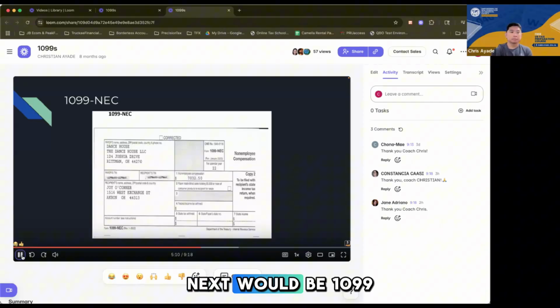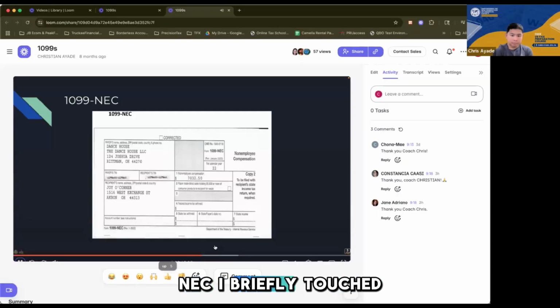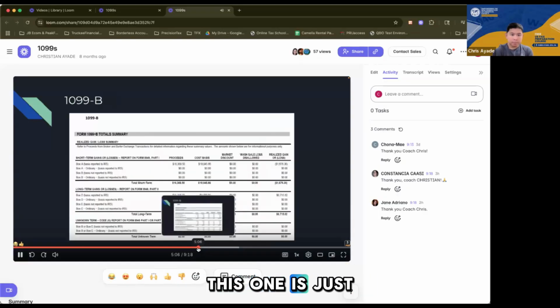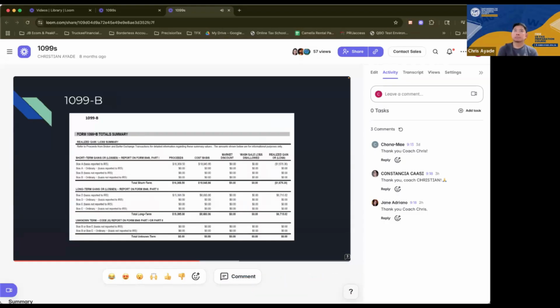Next would be 1099 NEC. I briefly touched on this earlier. This one is just a preview of the form.